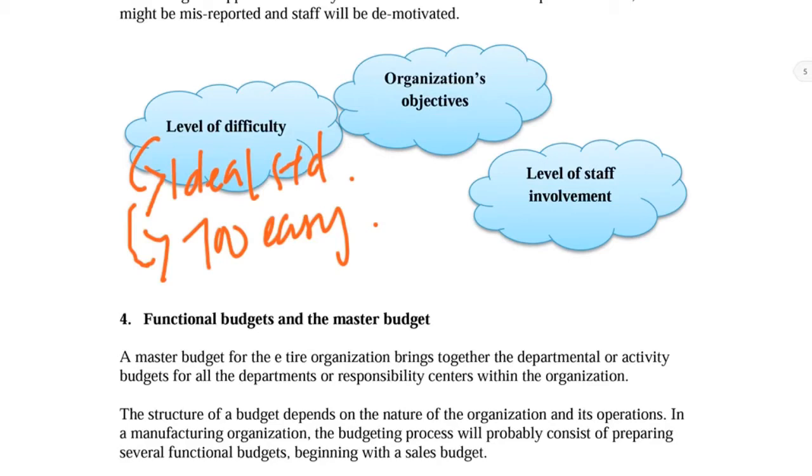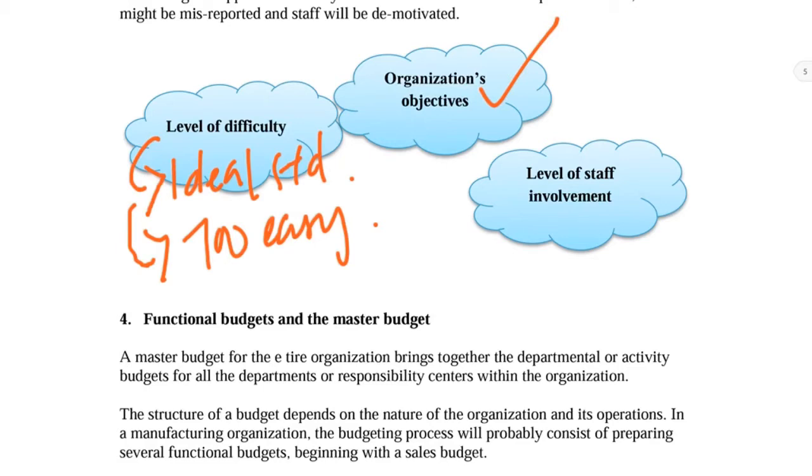And the second thing we have to take note of is the company, the organization objective. The objective here in simple terms means that whatever you plan for the short term, your budget has to be consistent with your long-term missions. And the next factor we have to consider is the level of staff involvement. In simple terms, should we let the staff be involved when we prepare the budget setting? When we set the target, should we let the staff be involved in the process, or do we just tell them everything is our decision, it is decided already, you just follow?